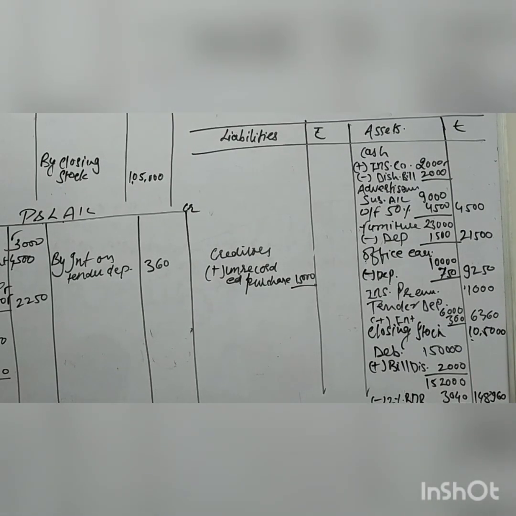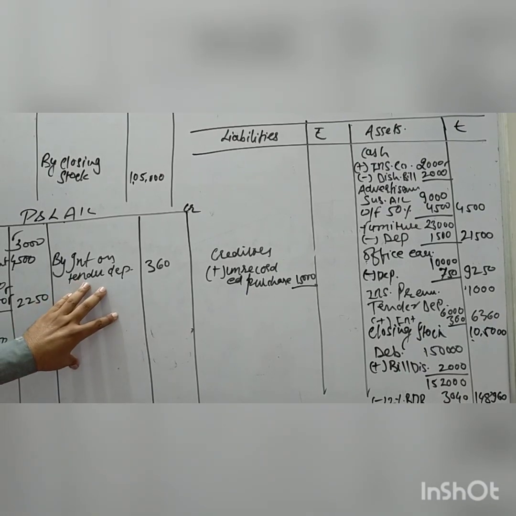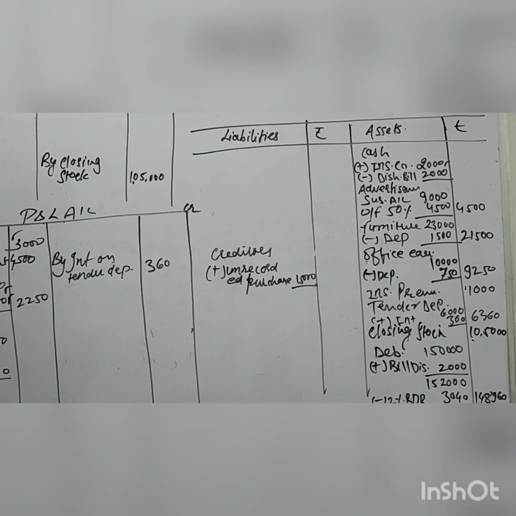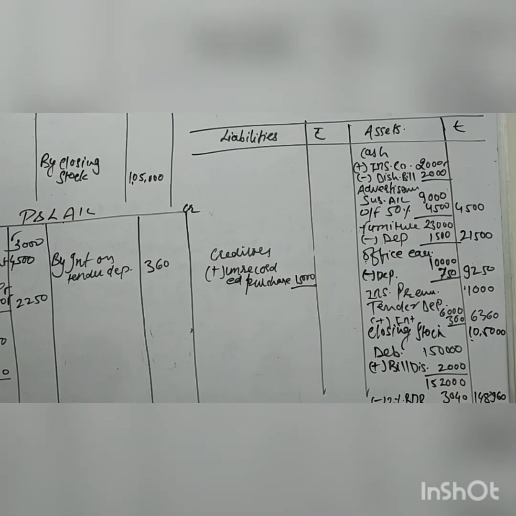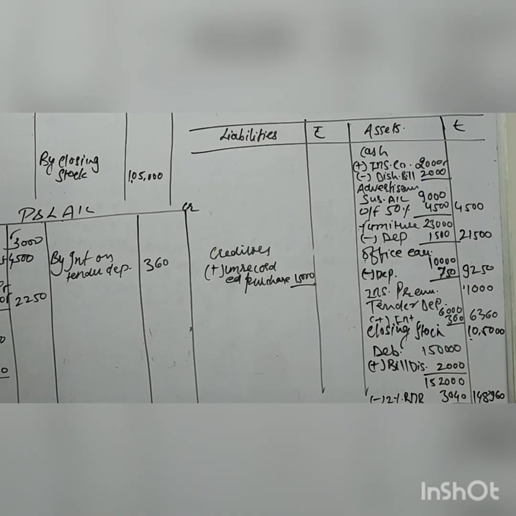Next, 12% interest is receivable on the tender deposit. Tender deposit, this is our asset. So on an asset, if we are getting interest, it means it will become our income. Okay, so income will come to the P&L credit side. Now you can see in the trial balance, tender deposit 1/10/2016. It is a collateral adjustment because the rate is given as 12%. Okay, the tender deposit value is given as 6,000, right? The rate of interest is given as 12%. Okay, 12%, 12 by 100.